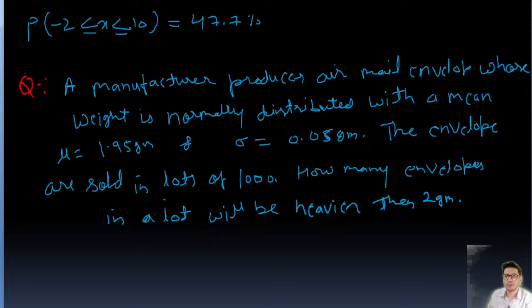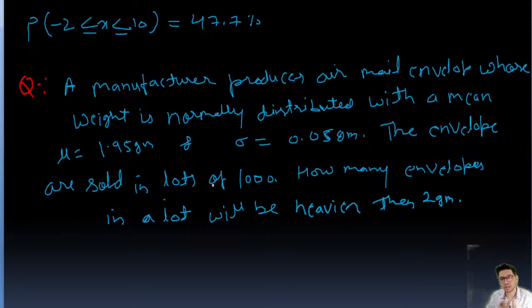Okay, so a manufacturer produces airmail envelopes whose weight is normally distributed with a mean value of 1.95 gram and a standard deviation sigma of 0.05 gram. The envelopes are sold in lots of 1,000.